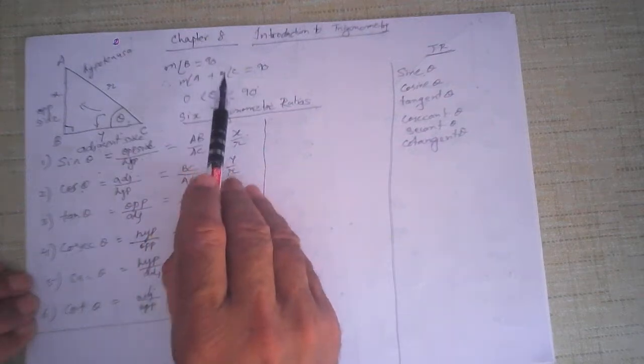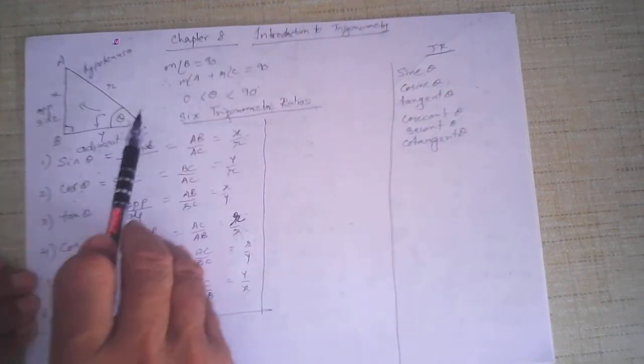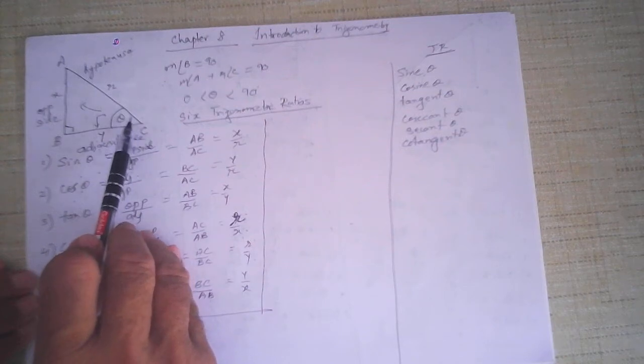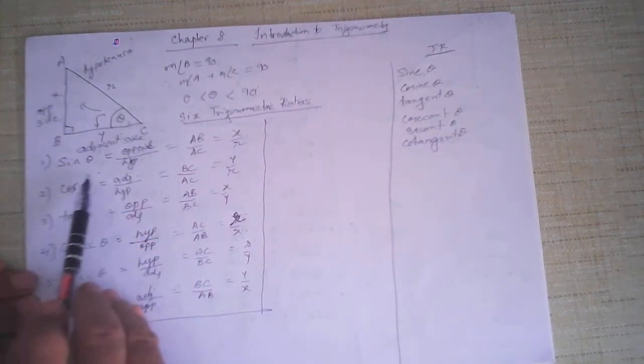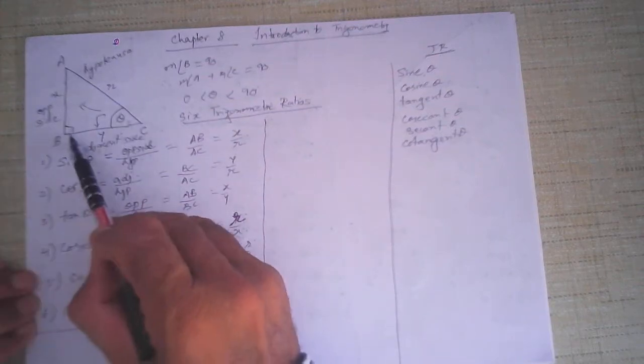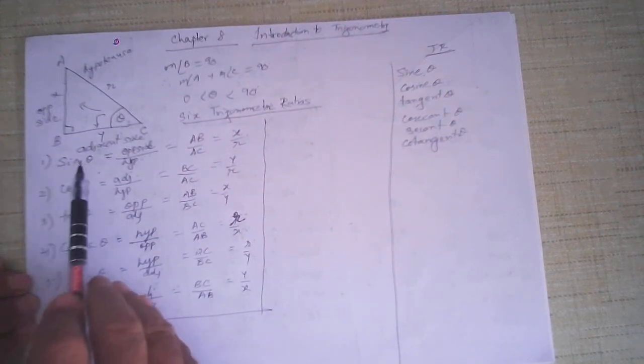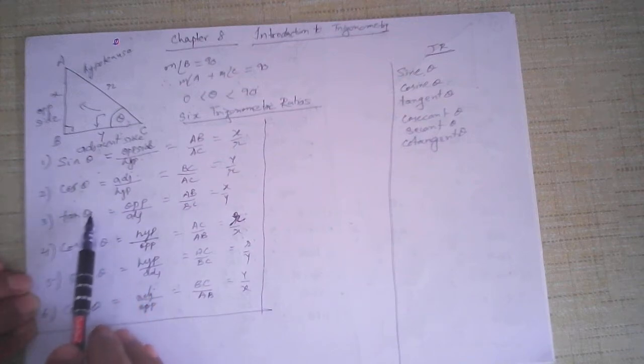Okay, we use Greek letter theta for the measurement of an angle. Now if, with respect to angle C, if C is theta, then AB is the opposite side, BC is the adjacent side, and AC is the longest side opposite the right angle, and it is called the hypotenuse. All right, now 6 trigonometric ratios are there. Which are the 6 trigonometric ratios? Sin theta, cos theta, tan theta, cosec theta, sec theta, and cot theta.